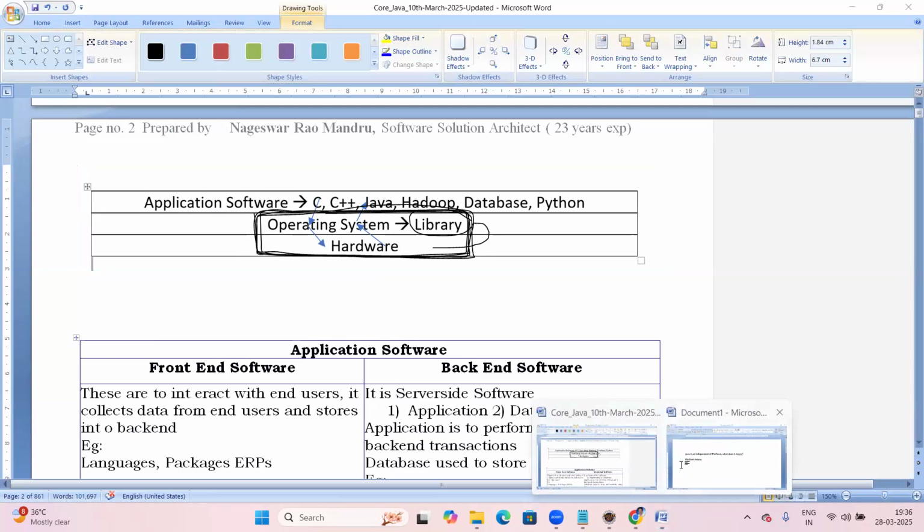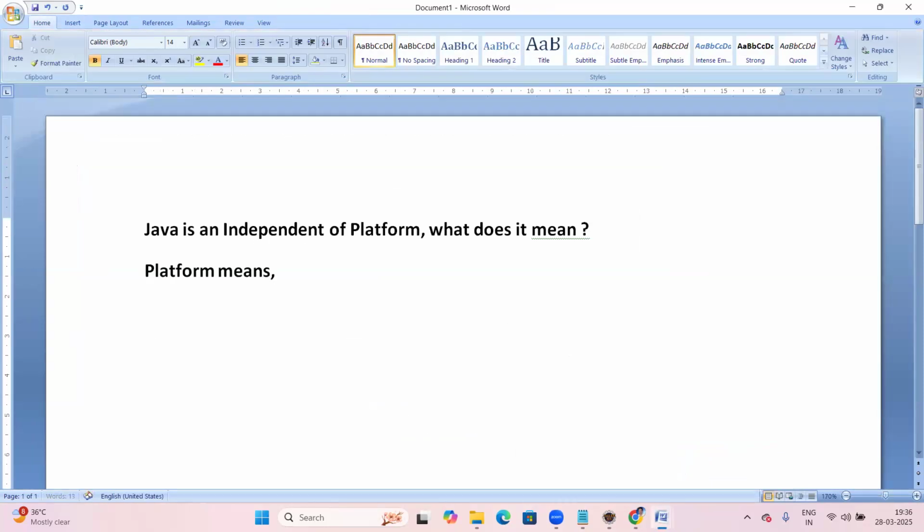So a platform means yes, it's a combination of hardware and operating system.